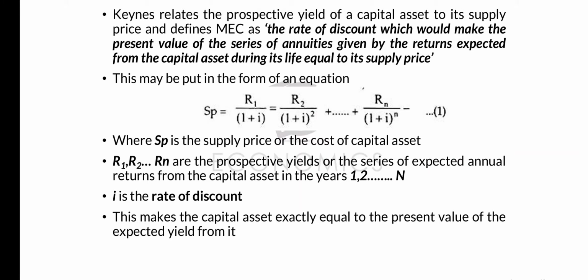The whole sentence just means that the prospective yield of a capital asset equals its supply price. So we'll just go into that equation, then it will be more clear.